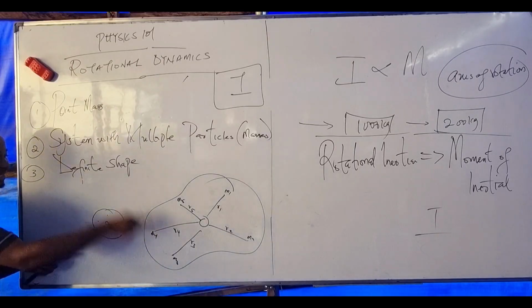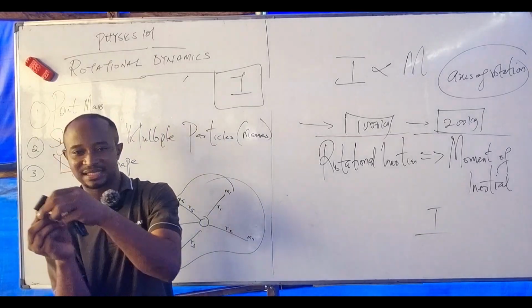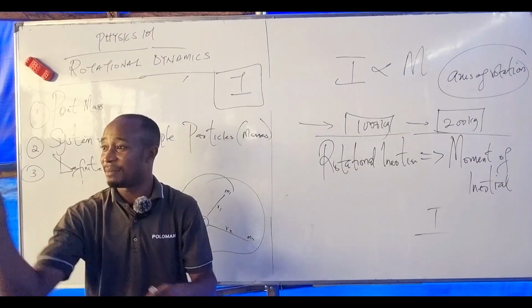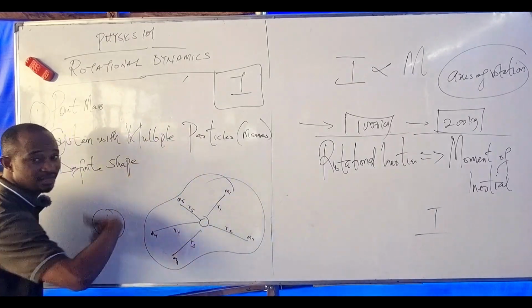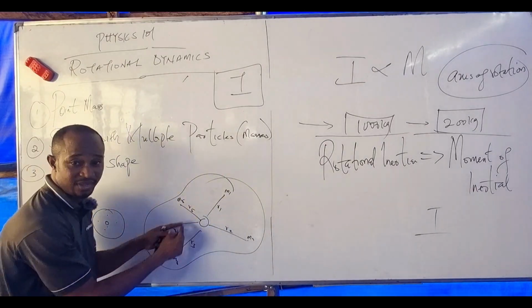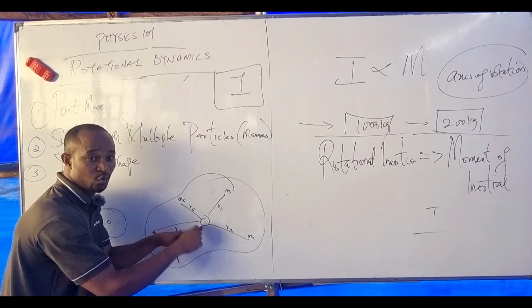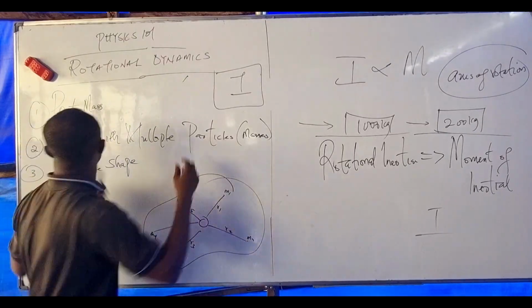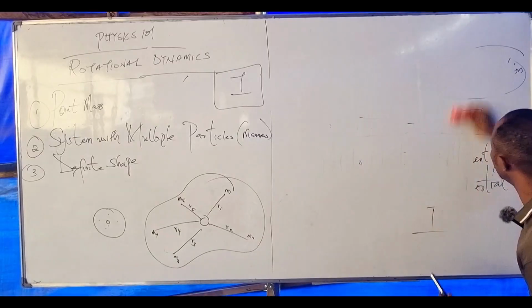Or maybe the entire mass is just, let me use this now to explain. There's a body I cannot place at the center. I can't get its rotation. So what do we do? I have to assume that the entire mass is just one point. But for this kind of system, because it's big, I can locate the axis of symmetry to know where the object will rotate.